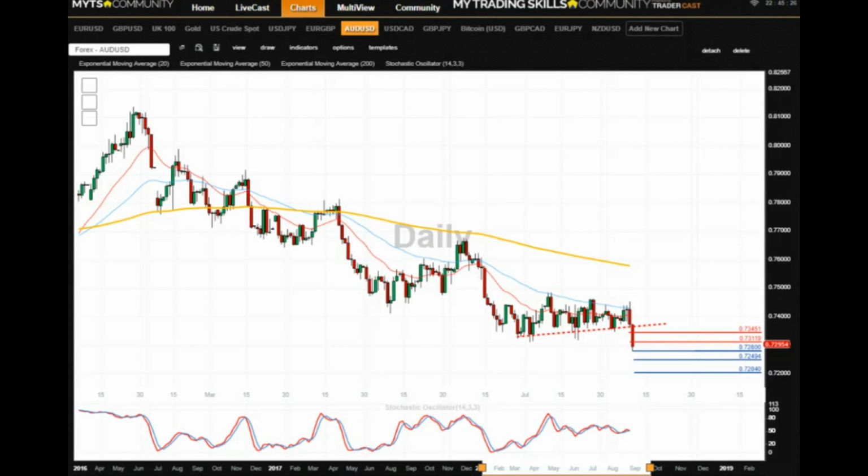Also, we can take a look at Aussie dollar. Current price action appears bearish, initially capped by resistance at spot 73.10 level, targeting downside supports at spot 72.80, followed by spot 72.50 and spot 72. Alternatively, confirmed breakout above spot 73.10 resistance and the daily close higher would open up the way for the retest of additional upside resistances at spot 73.50, followed by psychologically important spot 74 level.